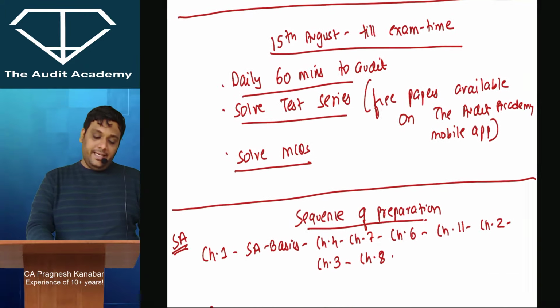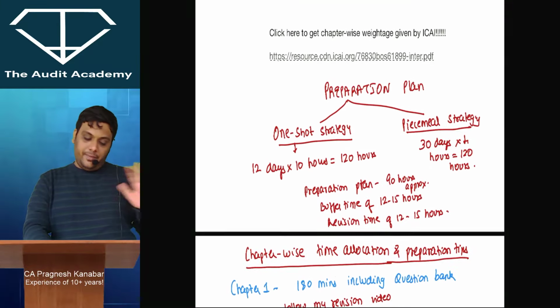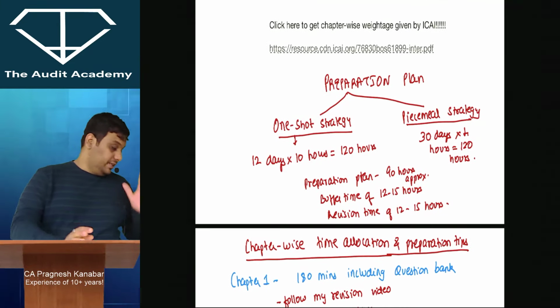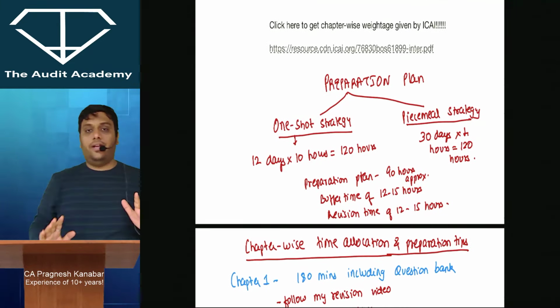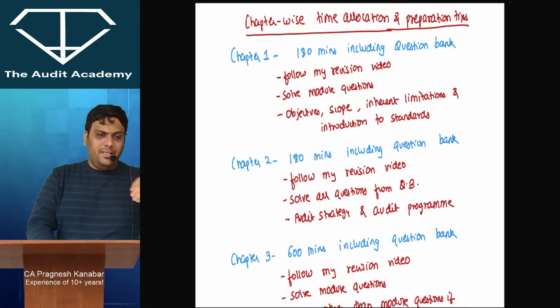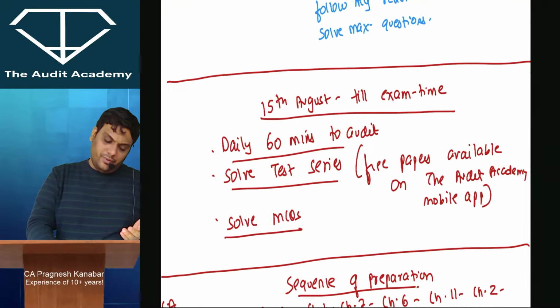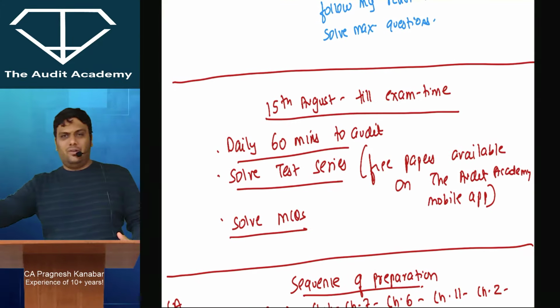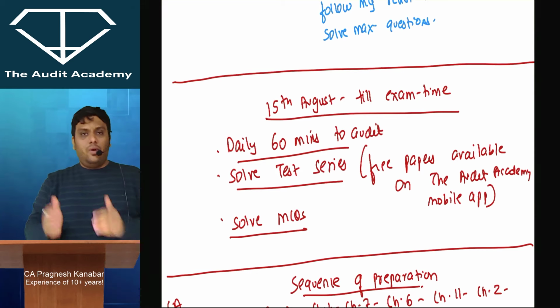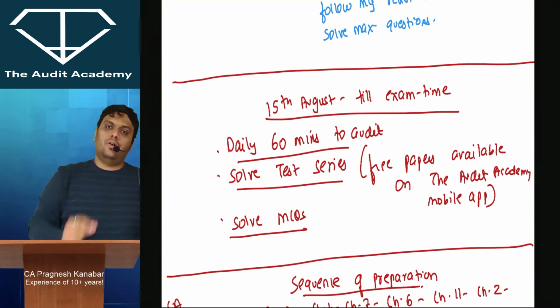Now this is your first preparation, right? For this entire first preparation, either you go for a one-shot strategy or a piecemeal strategy. If you start around 17-18 July, 20th July, you will complete somewhere around 18-20 August. I've written 15th August over here, but let us say 20 or 22nd August. Whatever the exam days of September are, if this is for group 2, it will be at a later date, so you have to adjust accordingly.